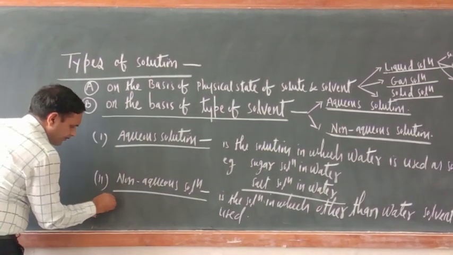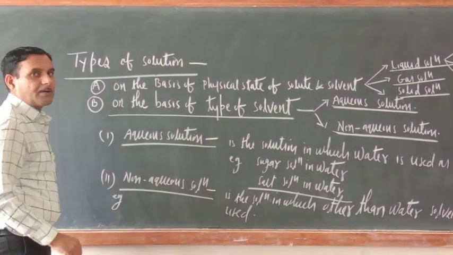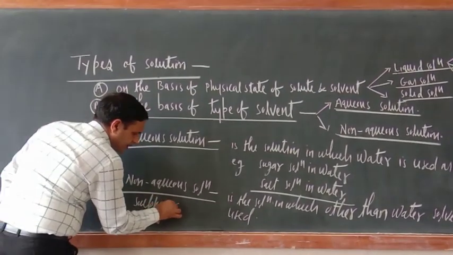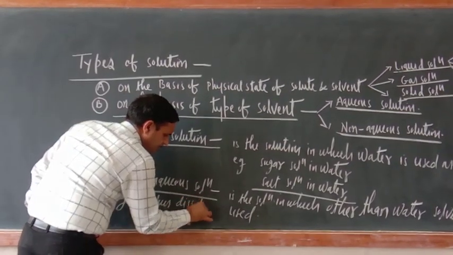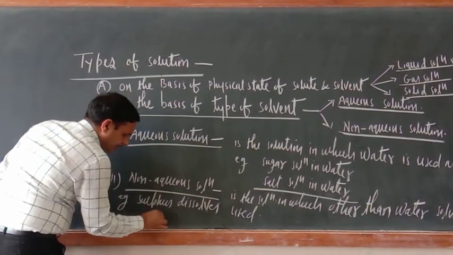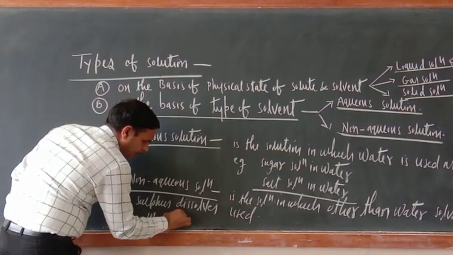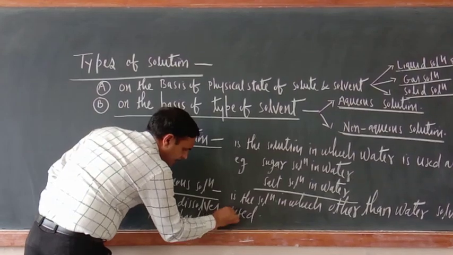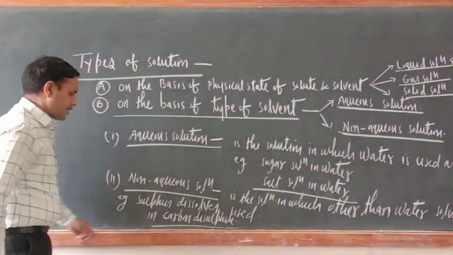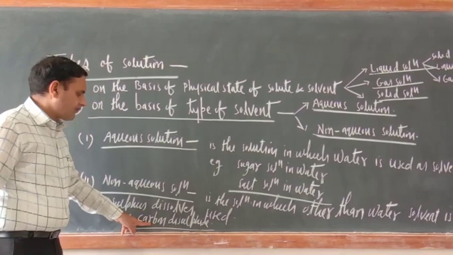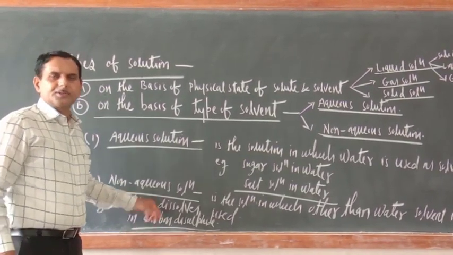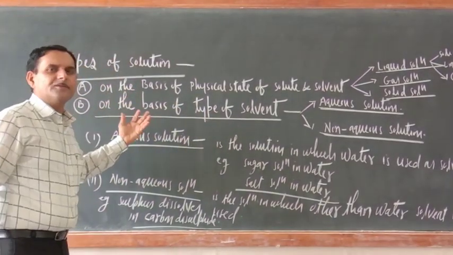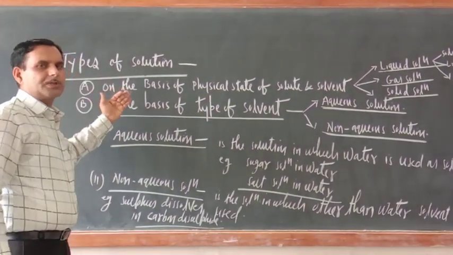What is the example? Sulfur dissolved in carbon disulfide. So just see here, water is not here. Which is solvent here? Carbon disulfide. So like that, other examples also you can use. These are the terms which are often used as far as types of solution is concerned.